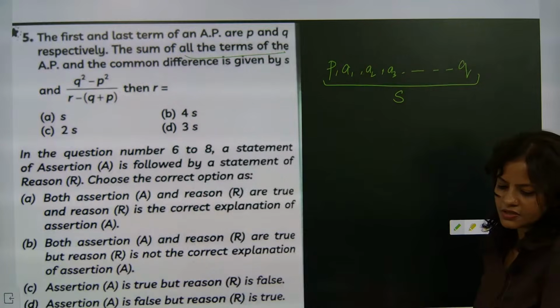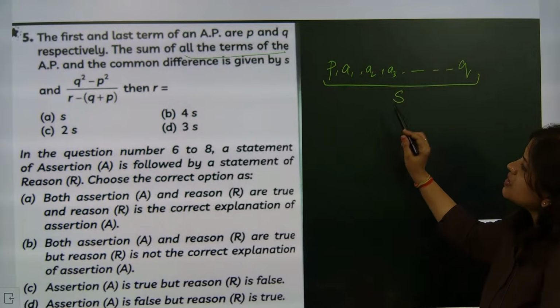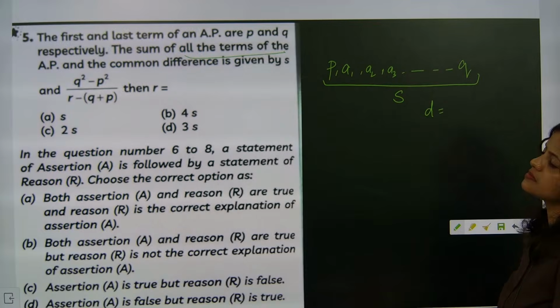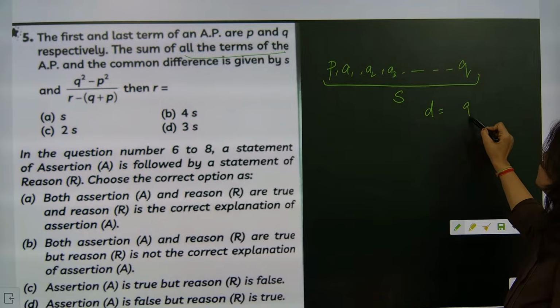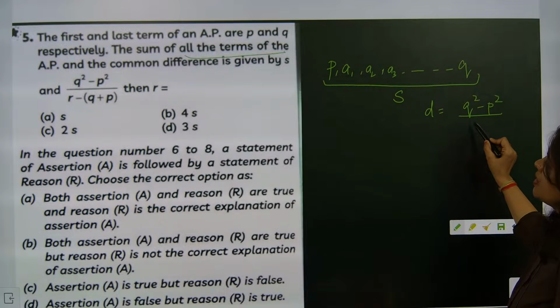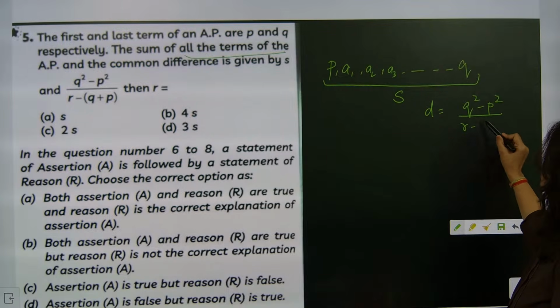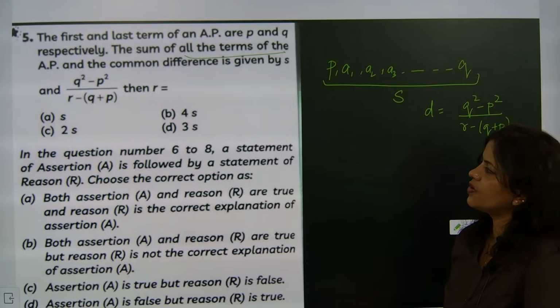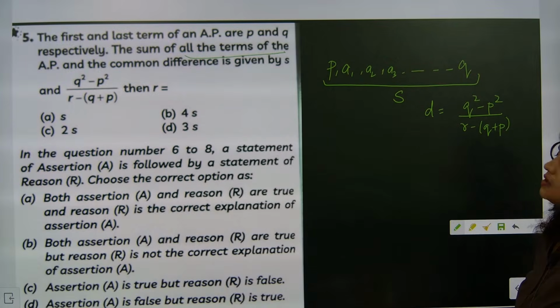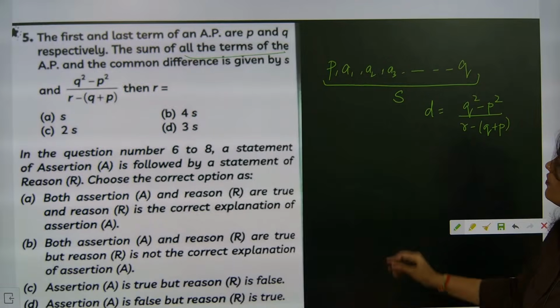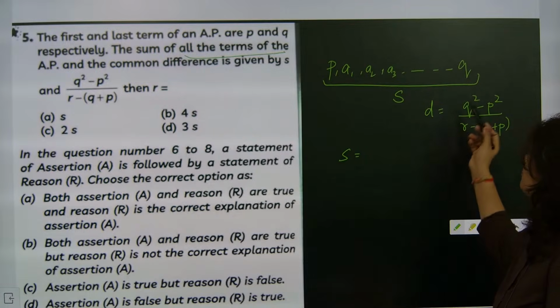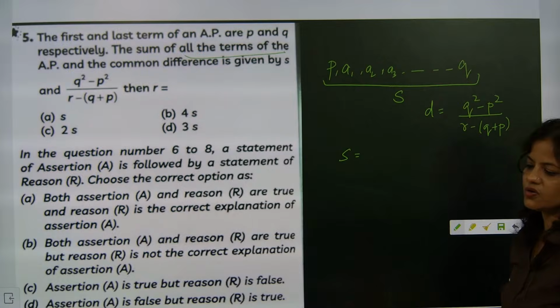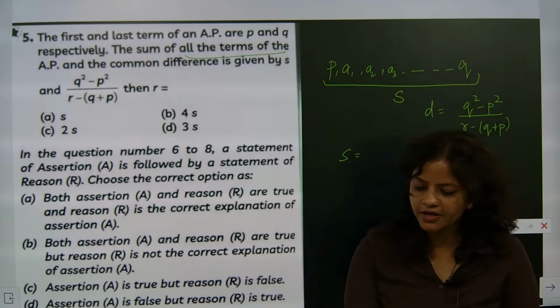Come on, go for it, please. And the common difference D is taken as Q square minus P square by R minus Q plus P. Understood? Now they are asking what R will be. Then we can write the sum of n terms. So S is equal to the total number of terms, how much? Check this one out and solve. So what is the answer coming here?